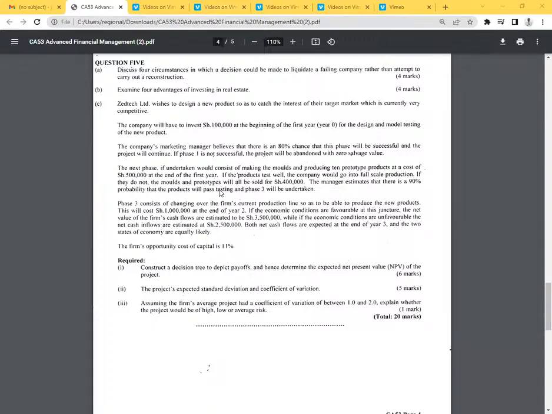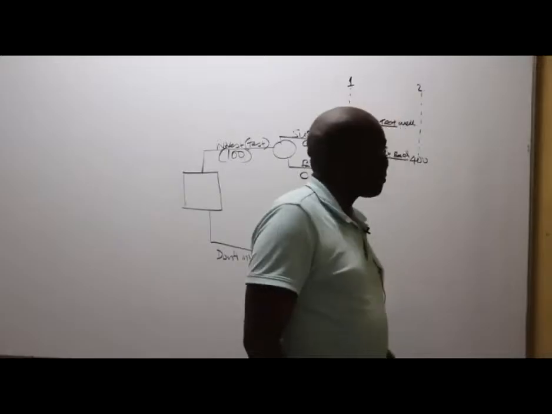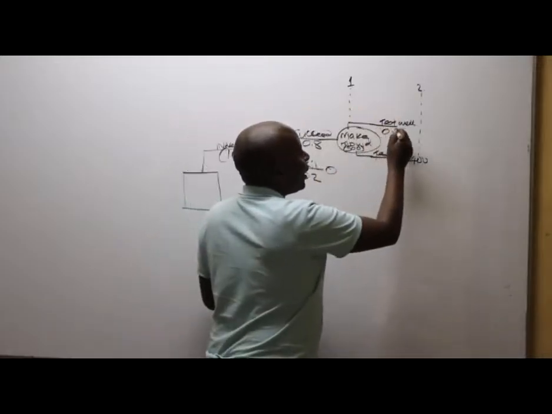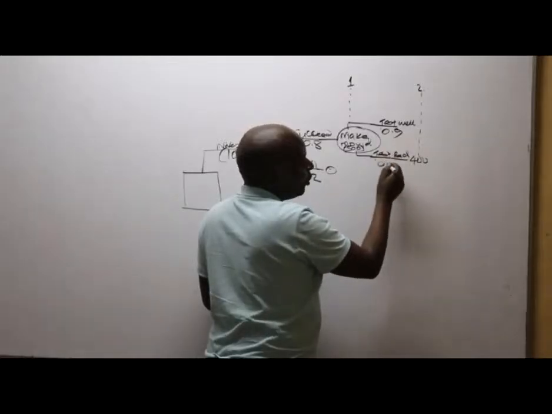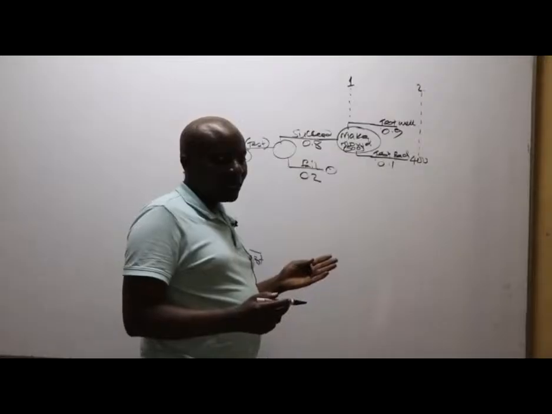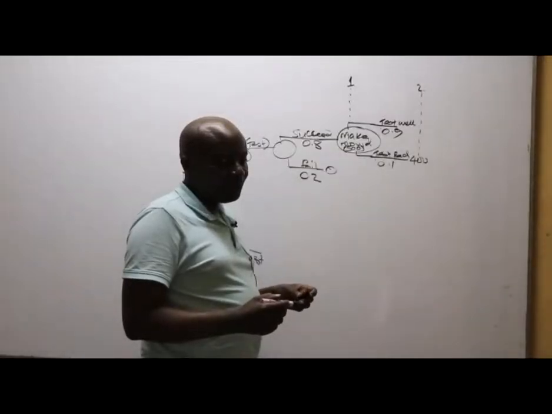The manager estimates that there is a 90% probability that the products will pass testing and that phase 3 will be undertaken. So there is a 90% probability that these things will test well. So testing well will be 0.9, and of course testing poorly will be 0.1, if you're following.